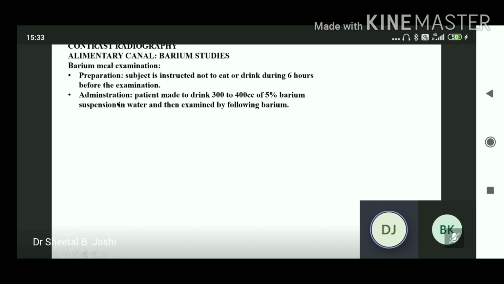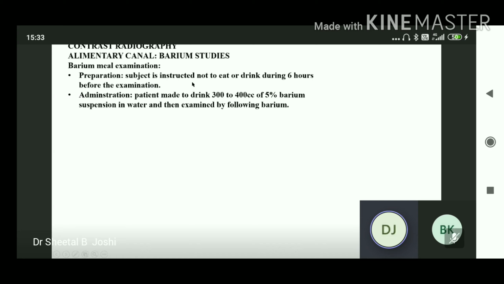Administration of contrast medium: 300 to 400 ml of 5% barium sulfate suspension is given to the patient to drink. And then the film is examined under fluoroscopy.